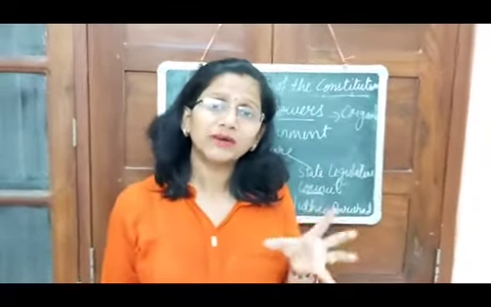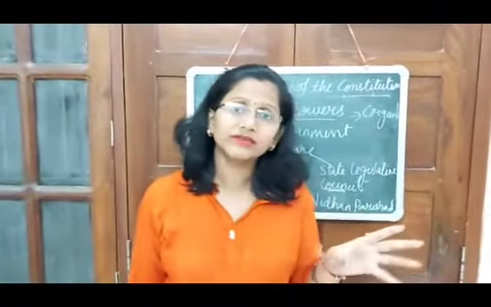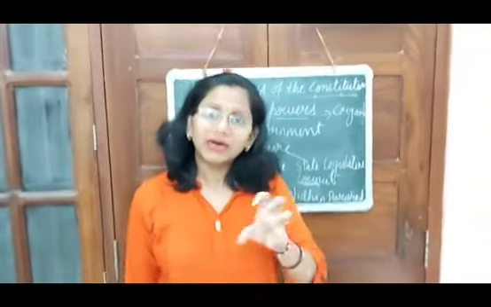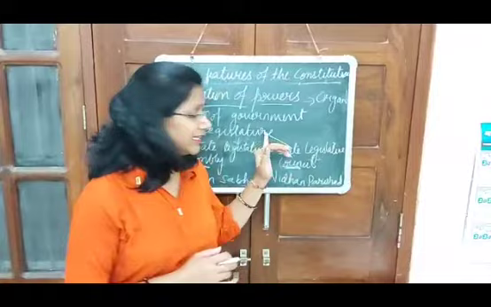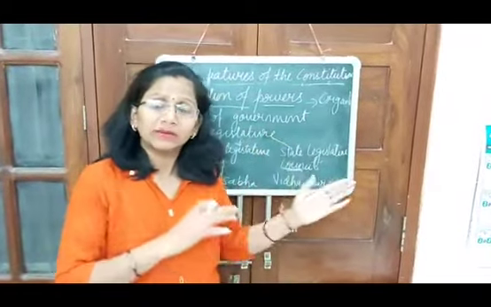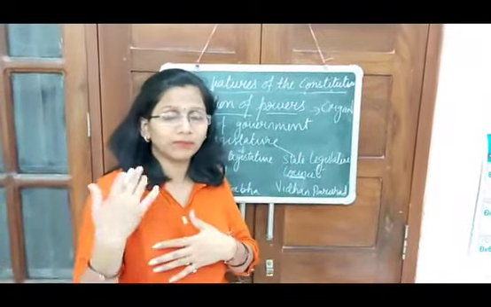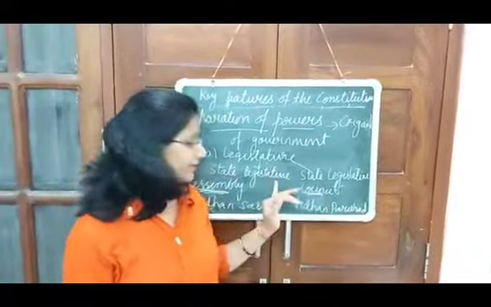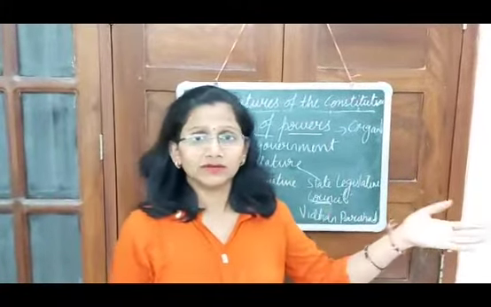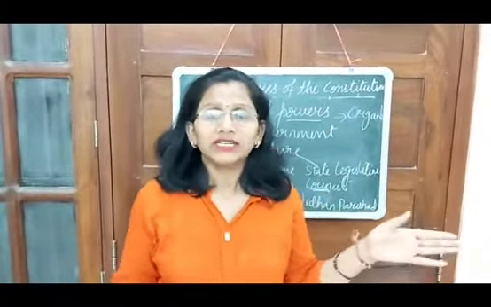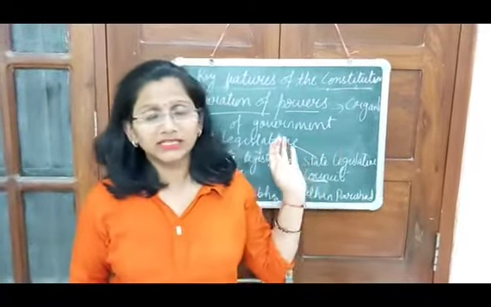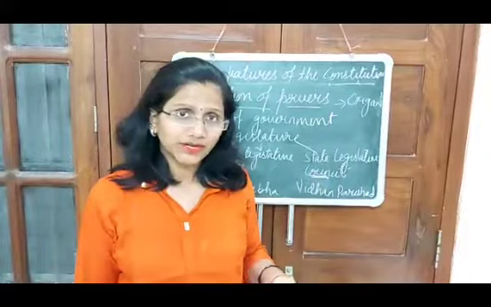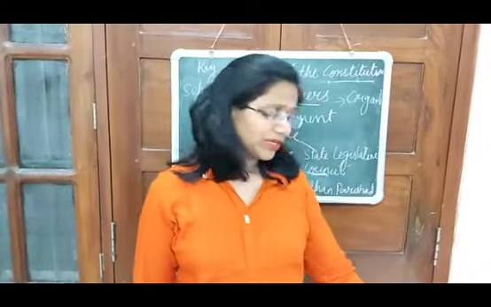So basically, why is there a division of powers? There is a division of powers among the different organs of the government, so that the three organs, legislature, cannot come into the duties or powers of the executive, and the executive does not come under the power of the legislature. Their powers do not clash among each other, so that is why the powers are being divided. It is all separated.